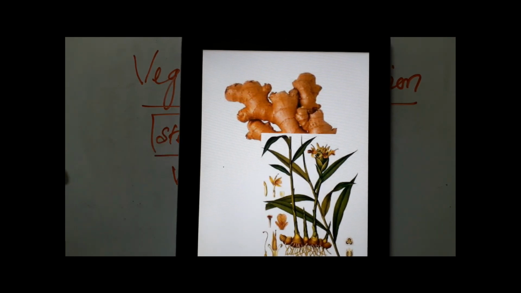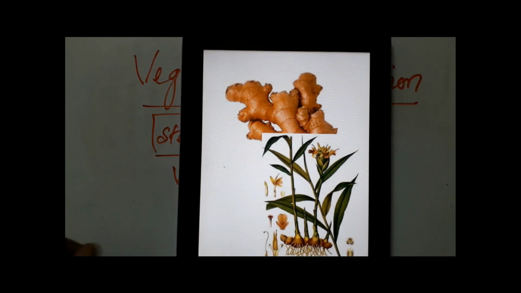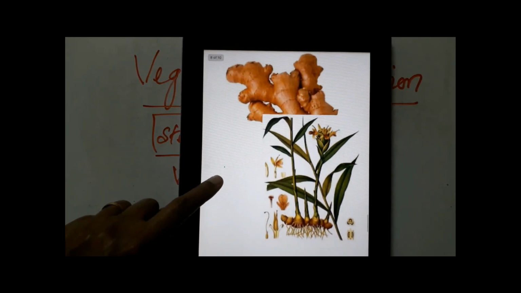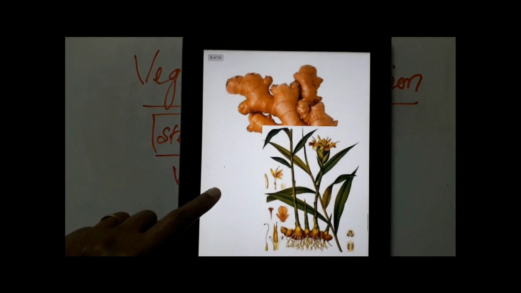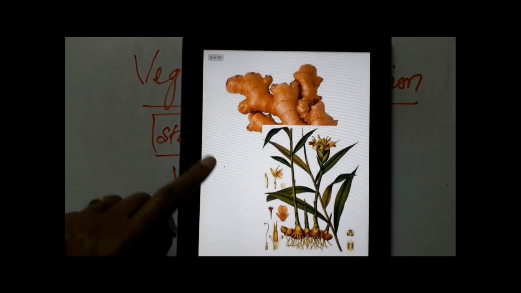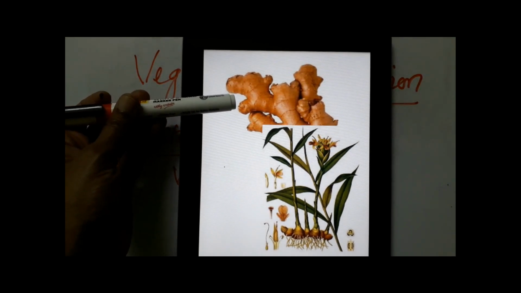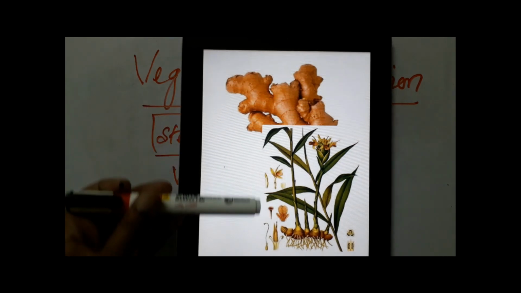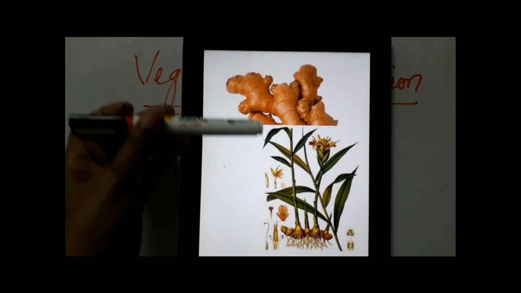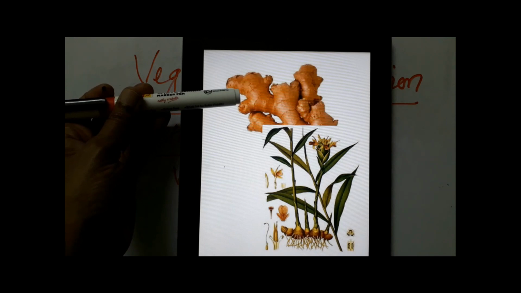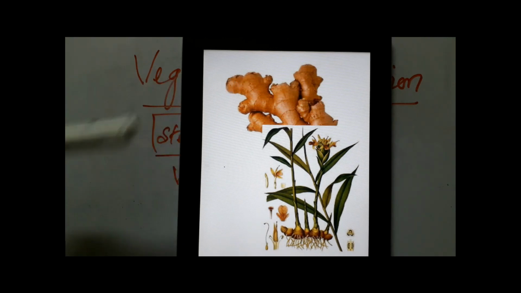It's swollen because of storage of food and water, and it grows horizontally under the ground. When conditions become favorable, it gives rise to aerial plants from the buds present at its nodes.